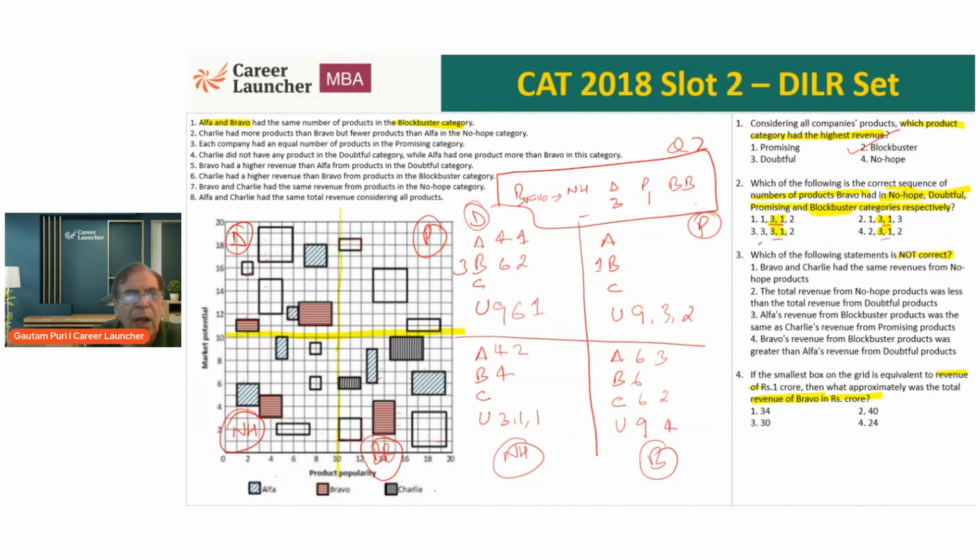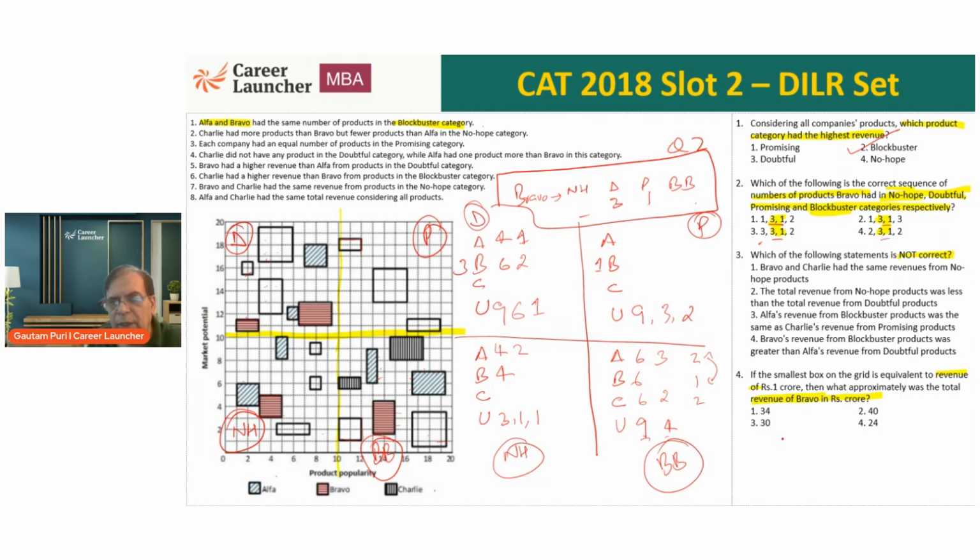Now the statement one says Alpha and Bravo have the same number of products in blockbuster category. Blockbuster is this one. What does this mean? That means we already have 2, 1, 2. If these two have to be same, of these two unknown products, only one of them can go to Bravo, the other will have to go to Charlie.